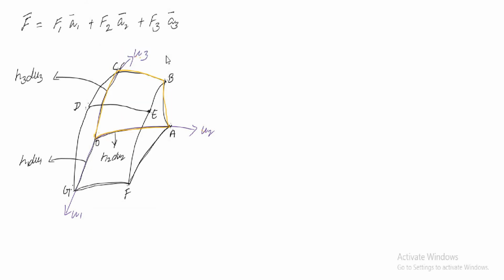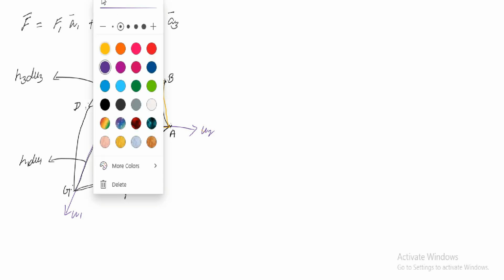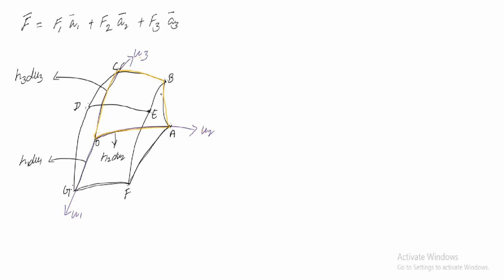Let us consider O, F, A, O, A. So if I consider this as a surface, this is a surface which is defined in U1 and U2. For this surface, what will be the normal? U3 will be the normal.